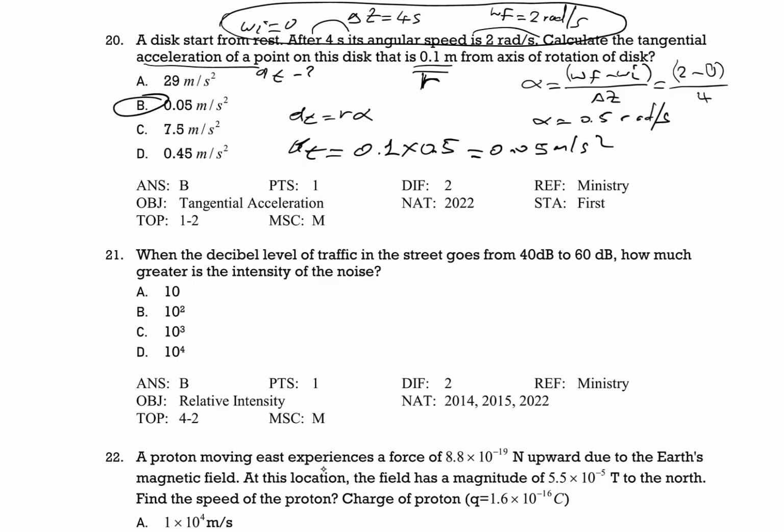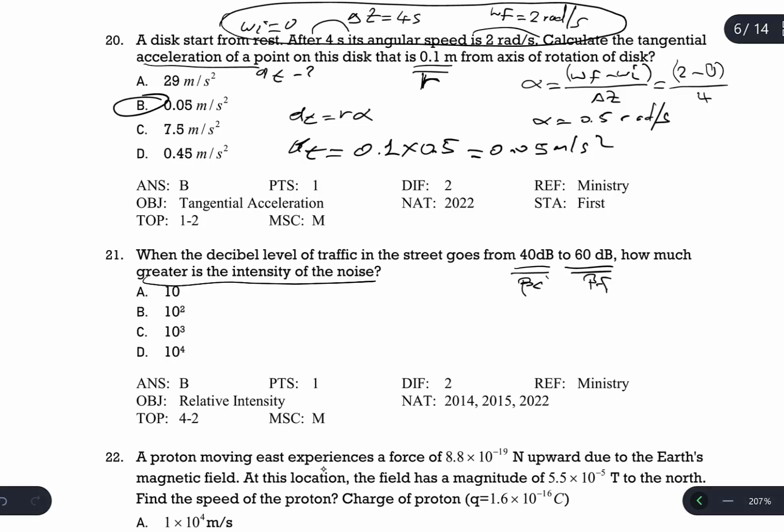When the decibel level of traffic in the street goes from 40 decibel to 60 decibel, this is the initial relative intensity, and this is the final relative intensity. How much greater is the intensity of the noise? How much greater intensity of noise means compare the final sound intensity to the initial one. So what is I final over I initial? This is the question.